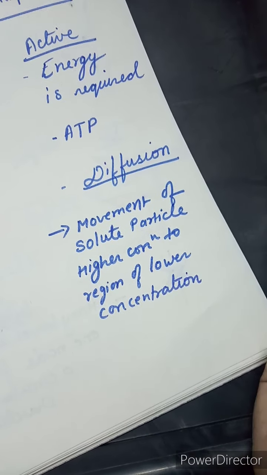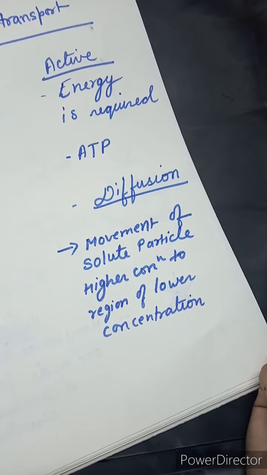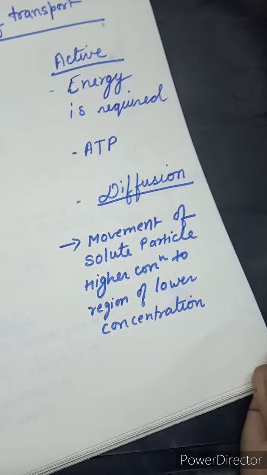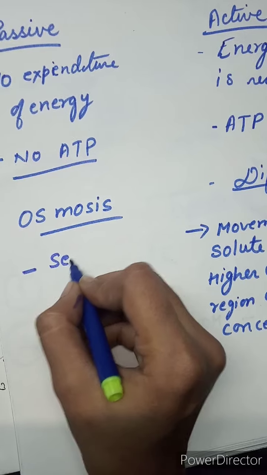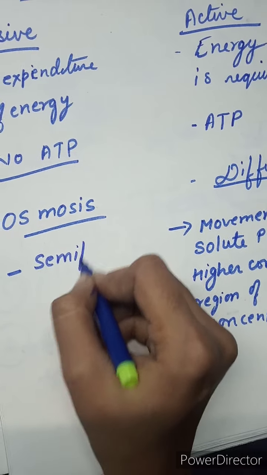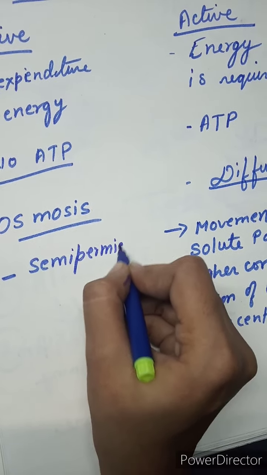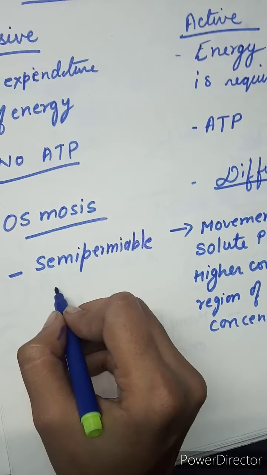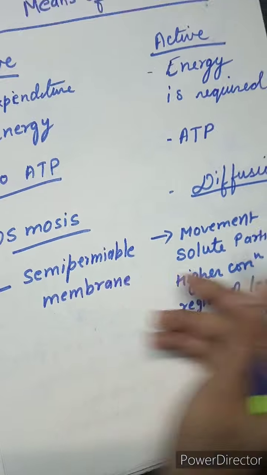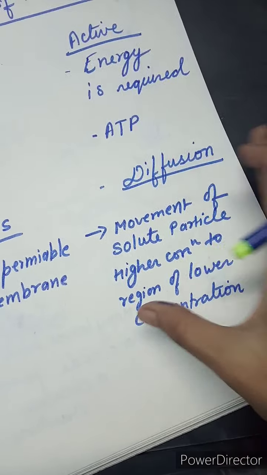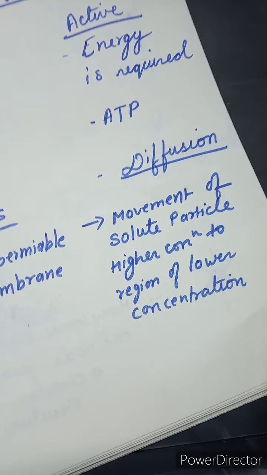Okay children, in osmosis there is a need of semi-permeable membrane. Here in diffusion there is no need of any kind of membrane, that is, of direct contact.